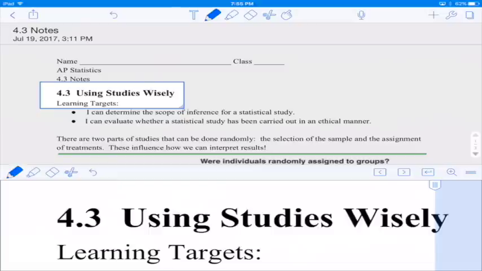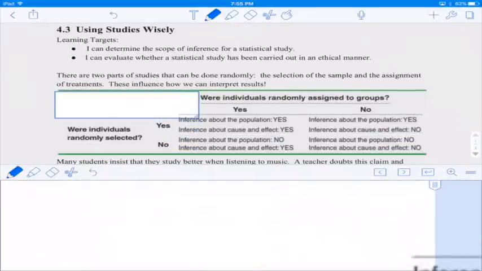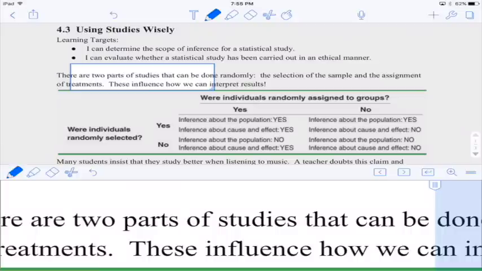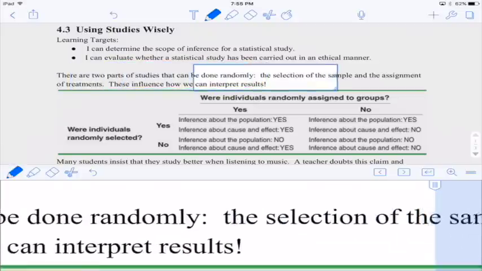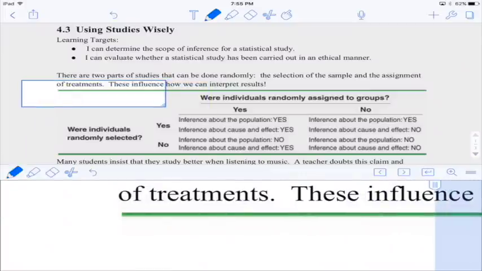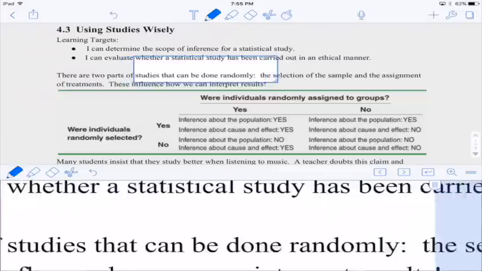All right, AP Stat students, we have one more short section about using studies wisely. So this is probably the most important one, but we're going to hit this over and over and over. There are two parts of studies that can be done randomly: the selection of the sample and the assignment of treatments. These influence how we can interpret the results.